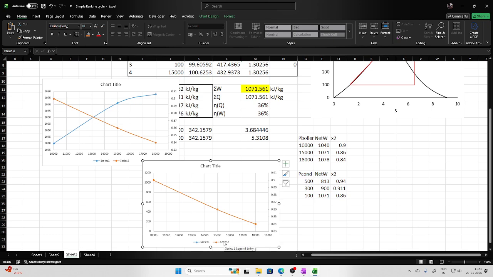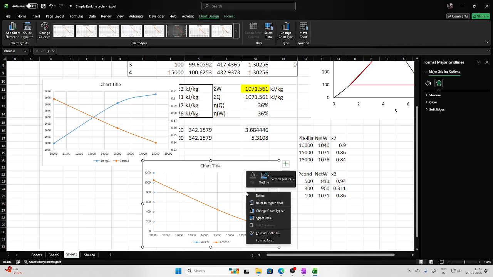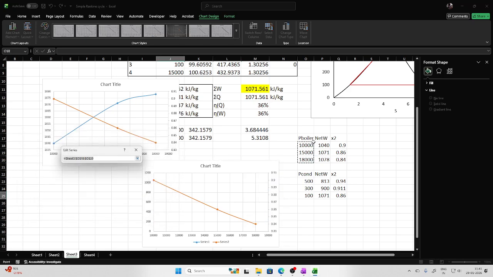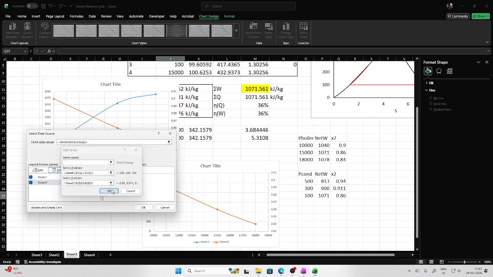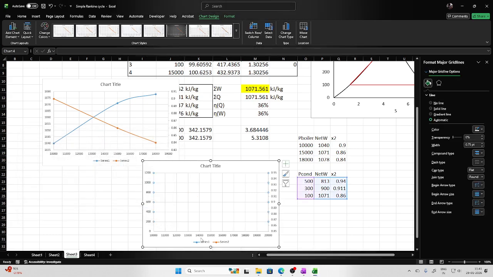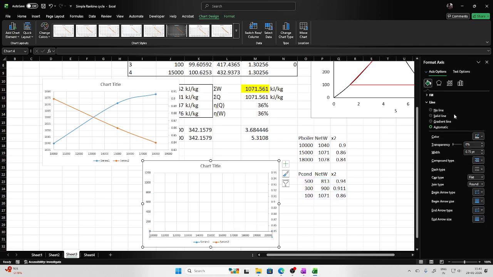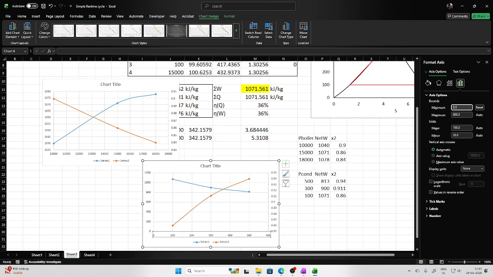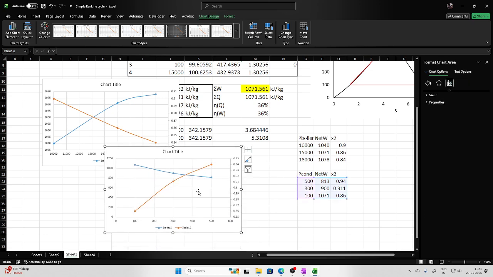Now what about series 2, where has it gone? Select data. Series 2, edit: the x-axis was this, so now this will be my x-axis, and the y-axis was the dryness fraction, so this will be my y-axis. Okay. Where has it gone? I'm not able to see it, so let us reconfigure it. Axis options from 0, so this is the one.